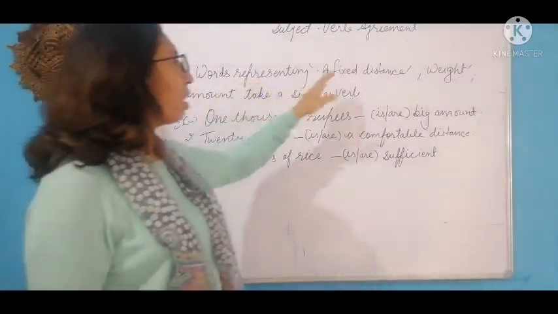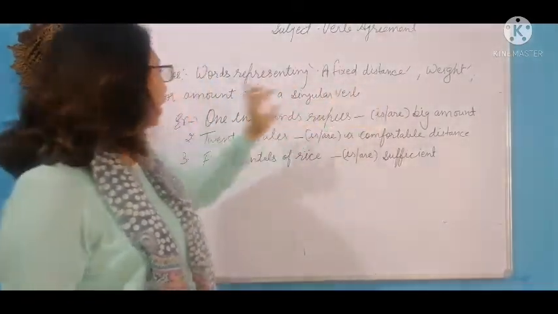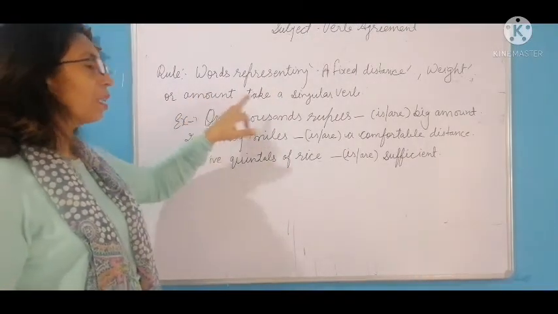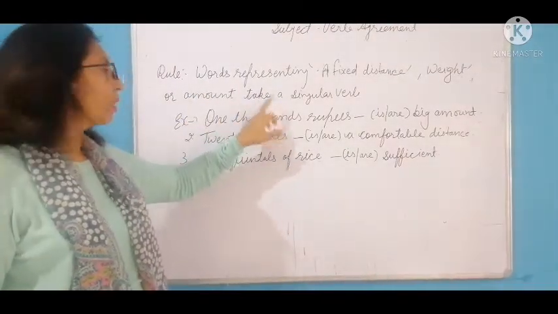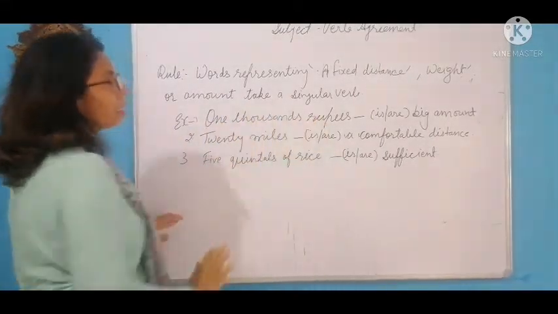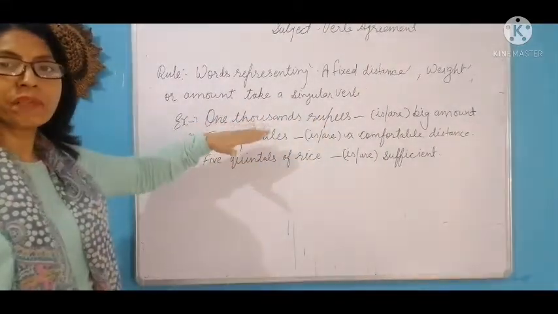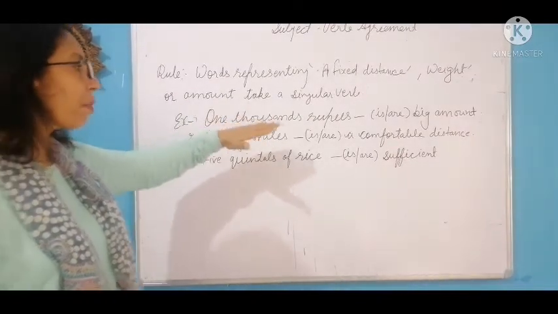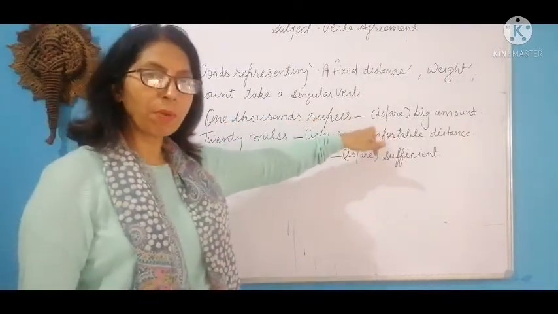Words representing a fixed distance, weight and amount will take singular verb. For example, 1000 rupees indicates a fixed amount. If a fixed amount is there, use singular form of the verb.